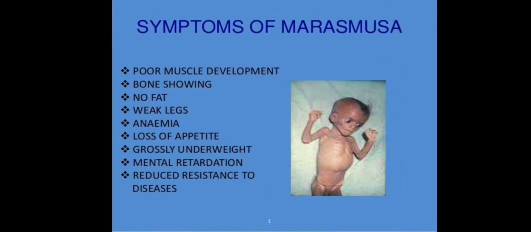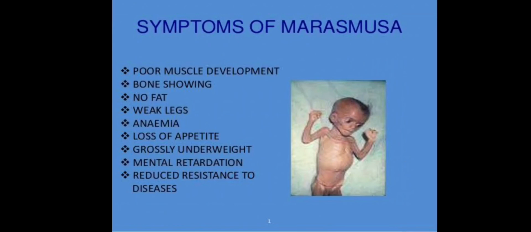Now the second one is marasmus. It is caused by the deficiency of protein as well as carbohydrate in the diet of very small children, means babies. And why does it happen?